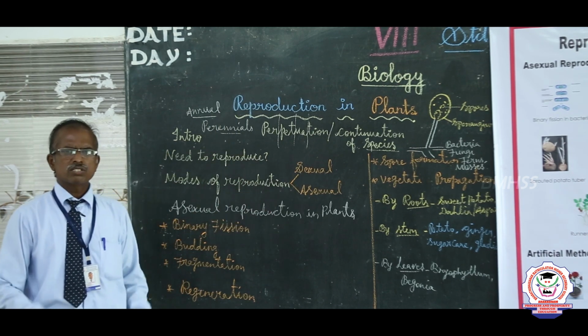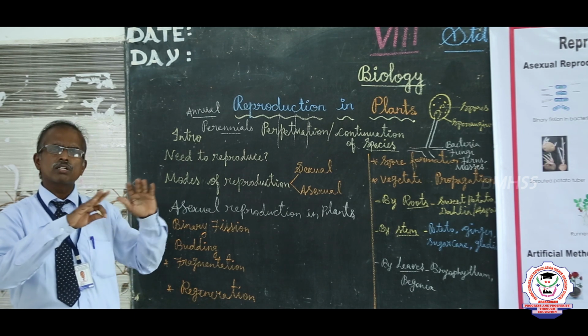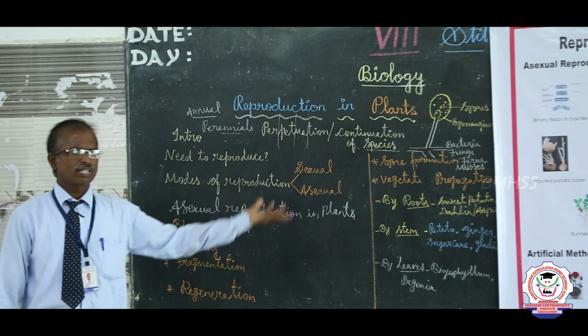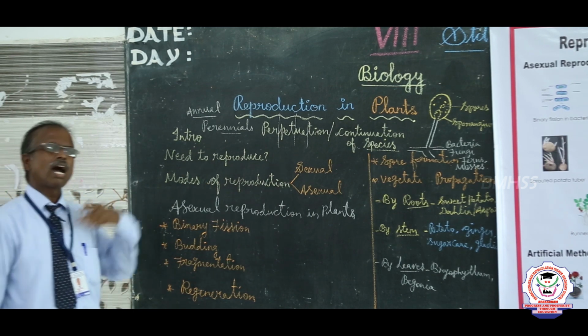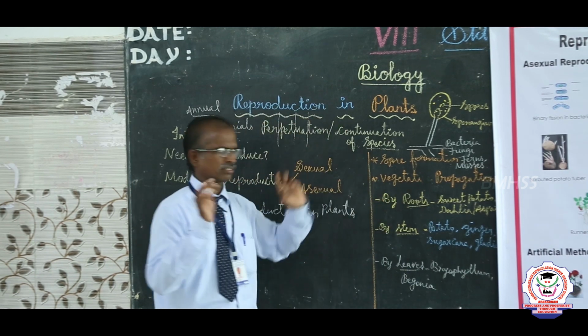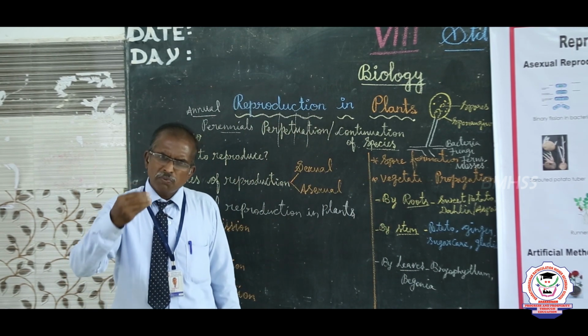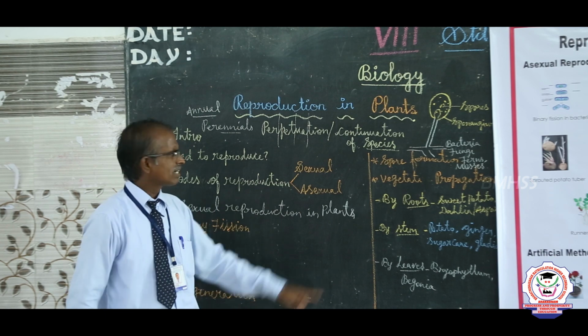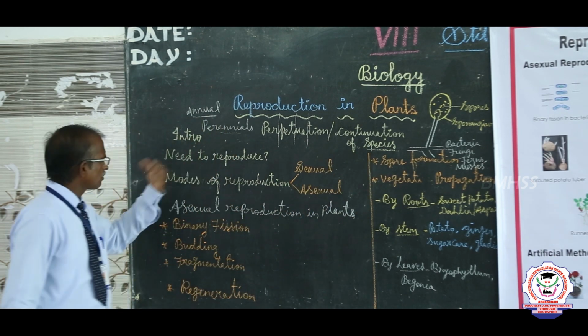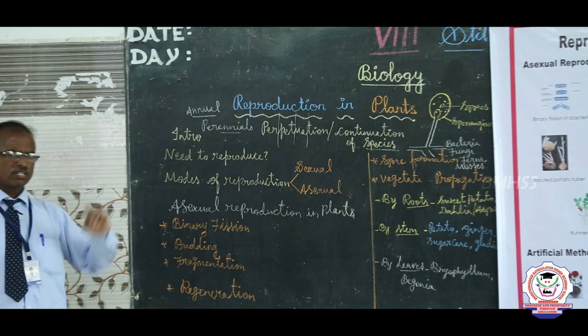Suppose the plants did not do any reproduction. Not only plants, but also humans and animals, would lead to species extinction, or species perishing. What is meant by perish? Now let us go to the modes of reproduction.